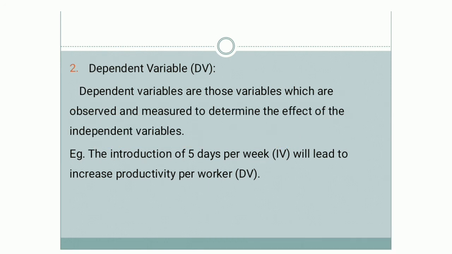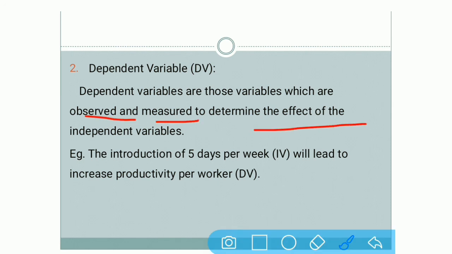Dependent variables are actually fully dependent on the independent variable. In simple terms, they are fully dependent on the independent variable, but it can be observed and it can be measured, and the effects of the independent variable can be seen on the dependent variable.